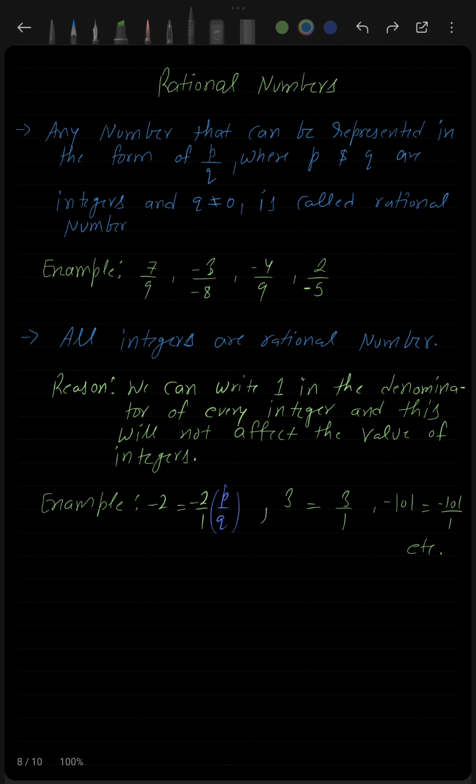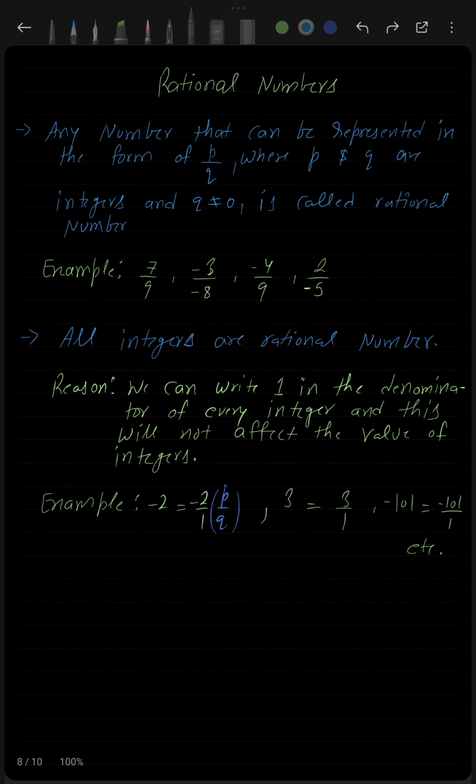Now if you observe carefully, I am able to represent minus 2 in the form of p by q, where p is minus 2 and q is 1, so both p and q are integers, and also q is not equal to 0.